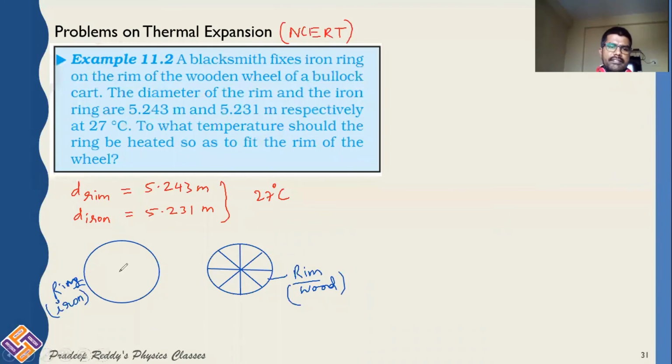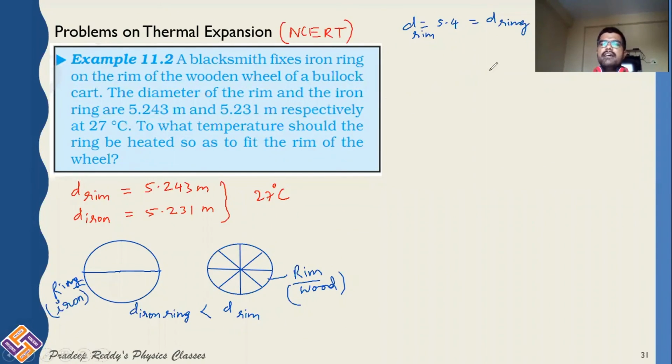Okay, and it is given the diameter of this iron ring as 5.231 meter. Usually, the diameter of the iron ring should be less than the diameter of the rim. Clearly, 5.231 is less than 5.243. Why is it so? Like for example, if you take the diameter as 5.4 for both, the diameter of the rim is equal to the diameter of the ring. If both values are equal, what would happen? You can easily fix the wheel and the rim.